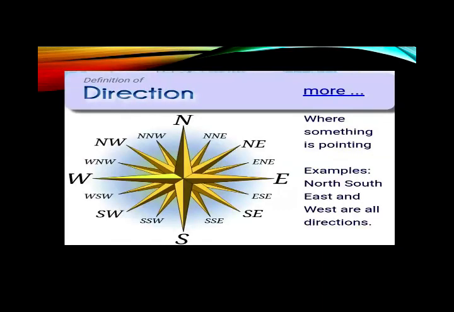Direction is defined as the path that something takes, the path that must be taken to reach a specific place, the way in which something is starting to develop, or the way you are facing.